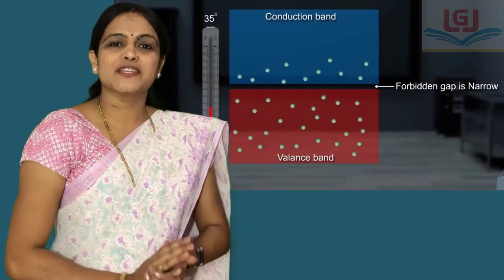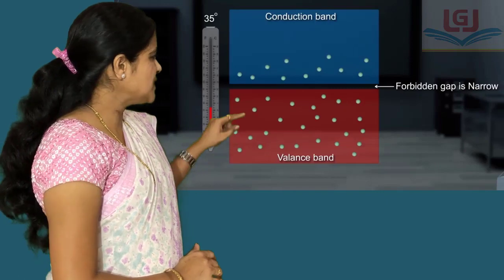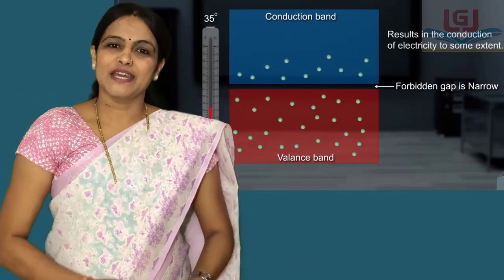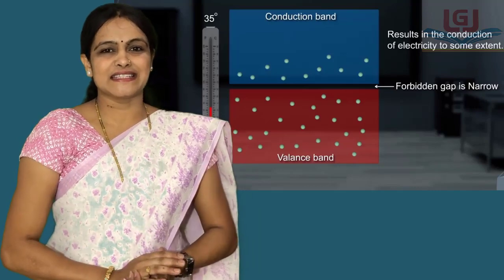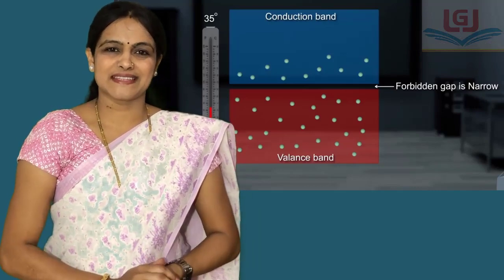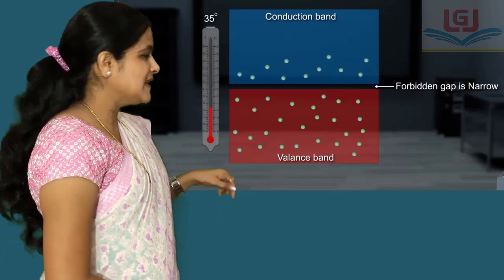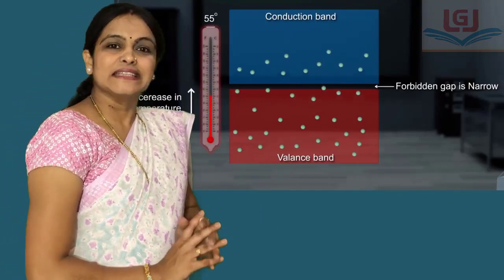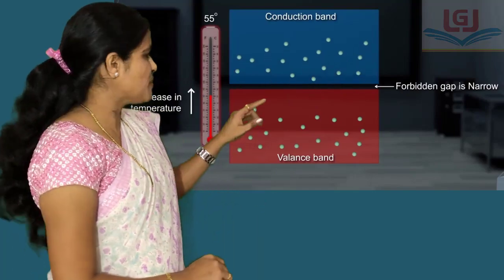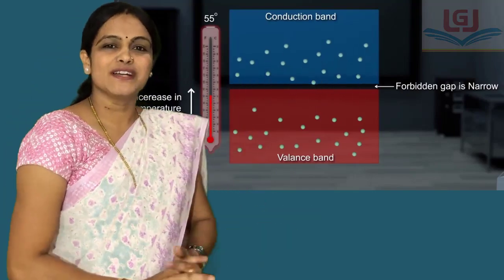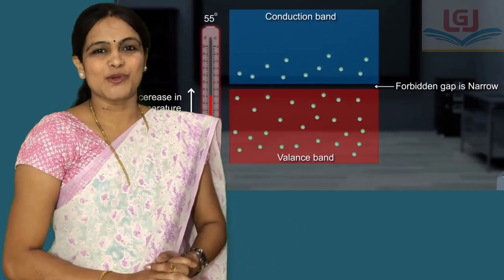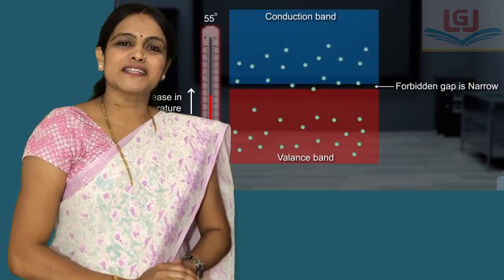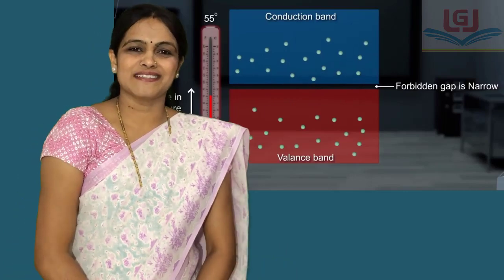Therefore, room temperature is sufficient to promote electrons from valence band to conduction band. Therefore, they can conduct electricity to some extent. While at higher temperature, when temperature increases, then more electrons can be promoted from valence band to conduction band, and therefore increase in temperature increases the conductivity of semiconductors.